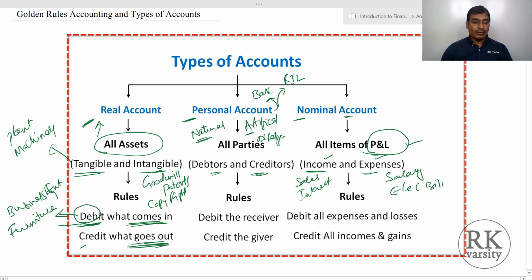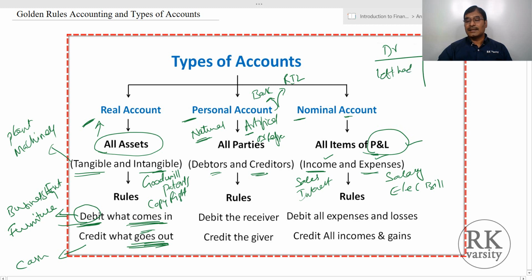Cash is going out, so we'll credit the cash. This is how we have to identify the debit and credit. When it comes to the real account, debit what comes in: any asset coming into the business is debited. Any asset moving out from the business is credited. Now again, the rule is the same: debit is on your left-hand side